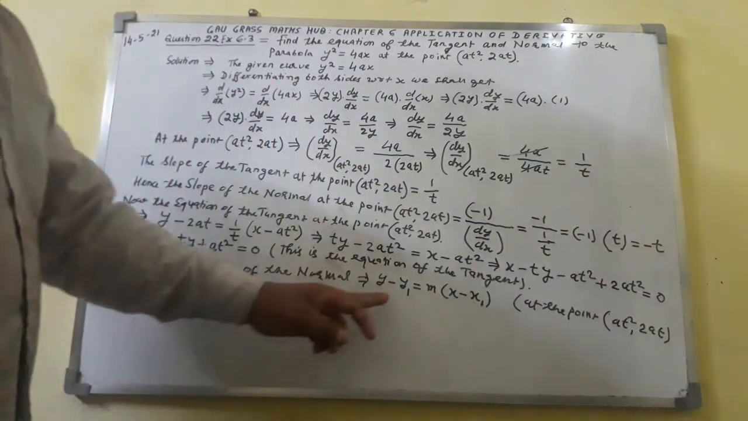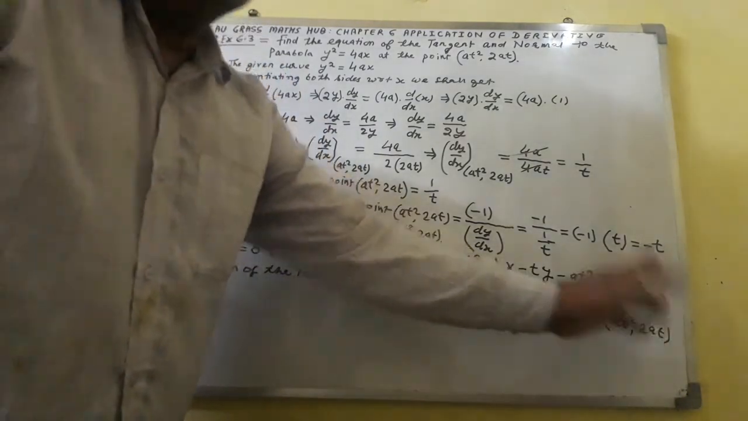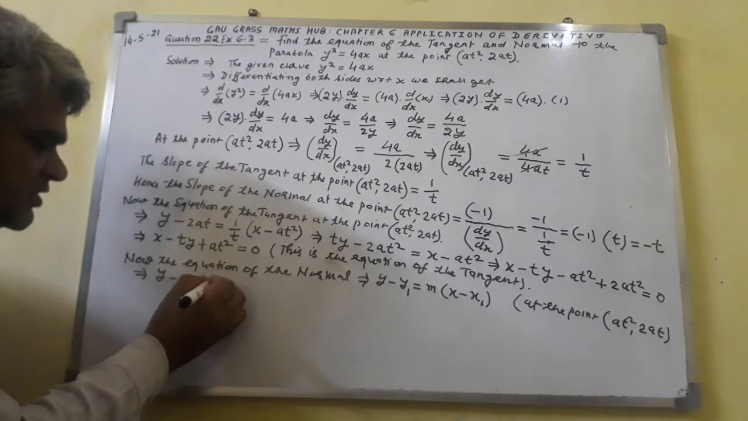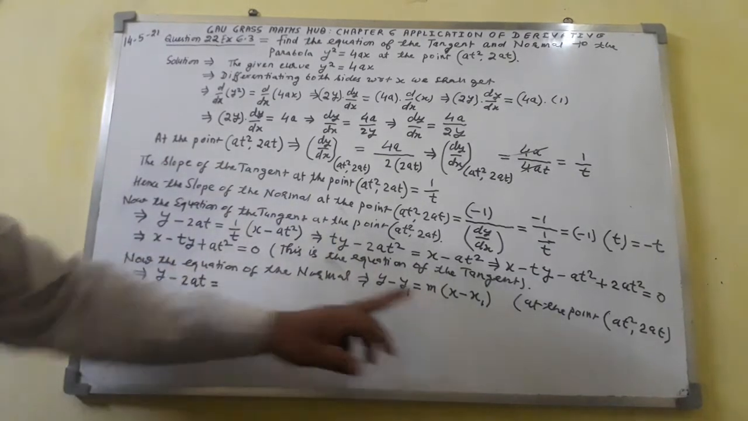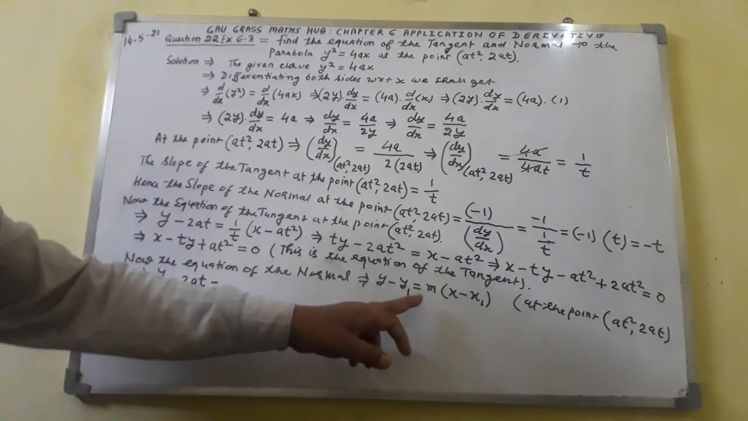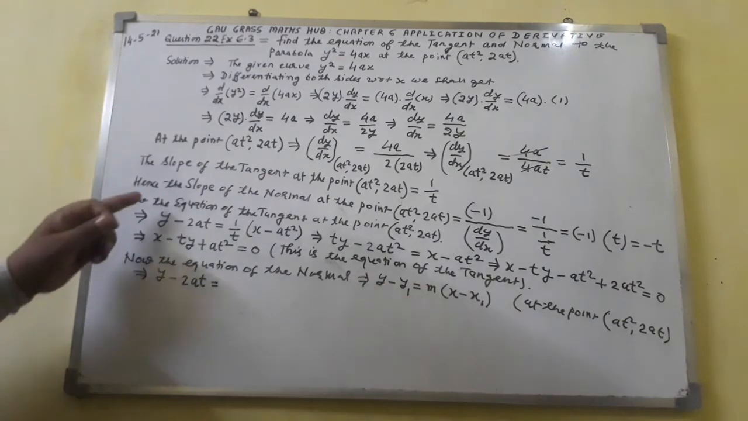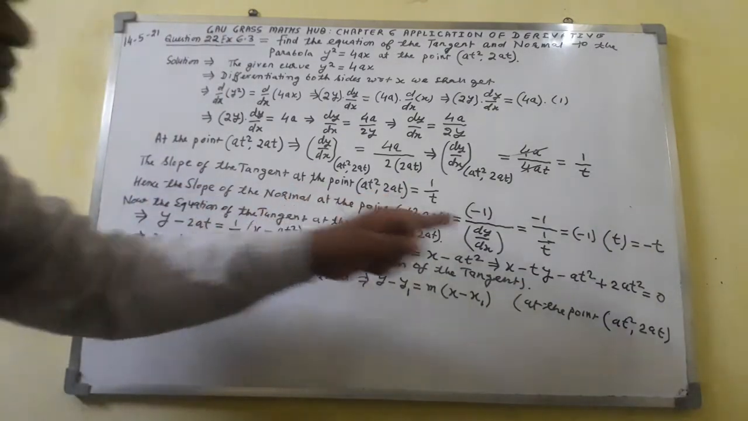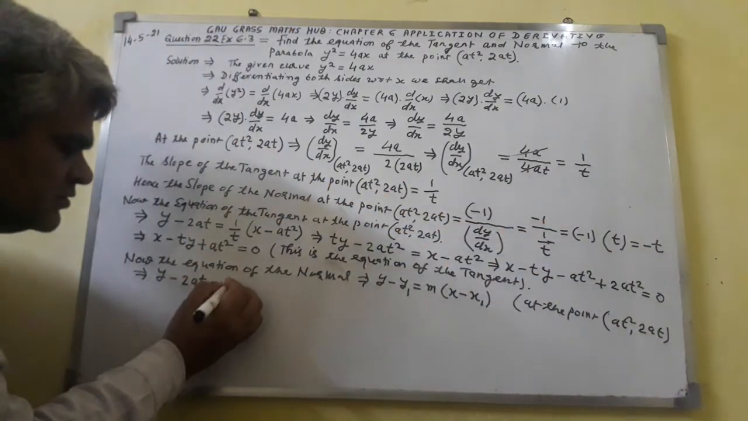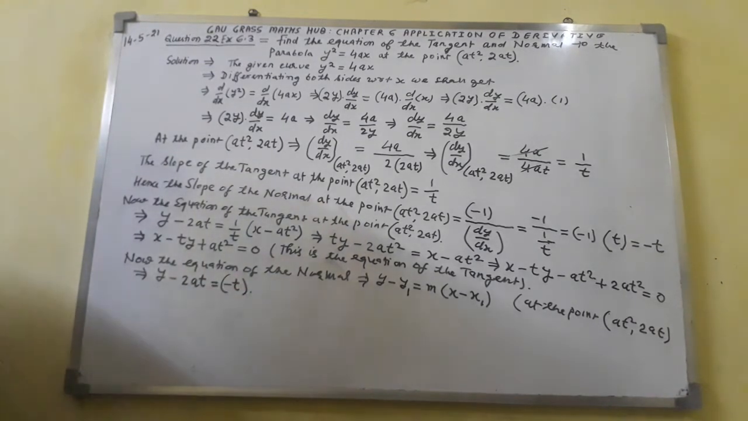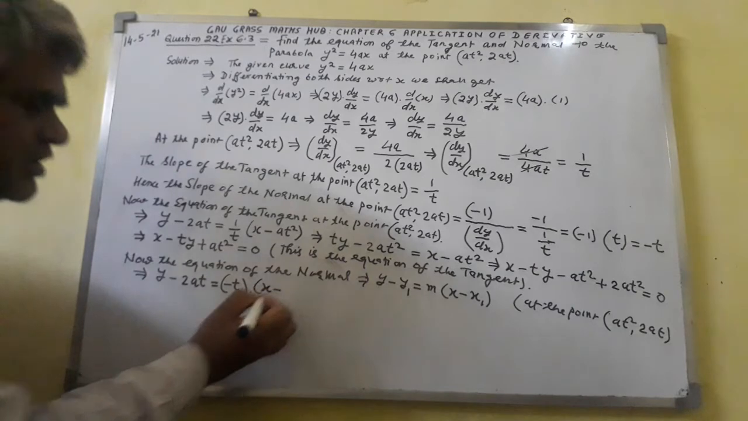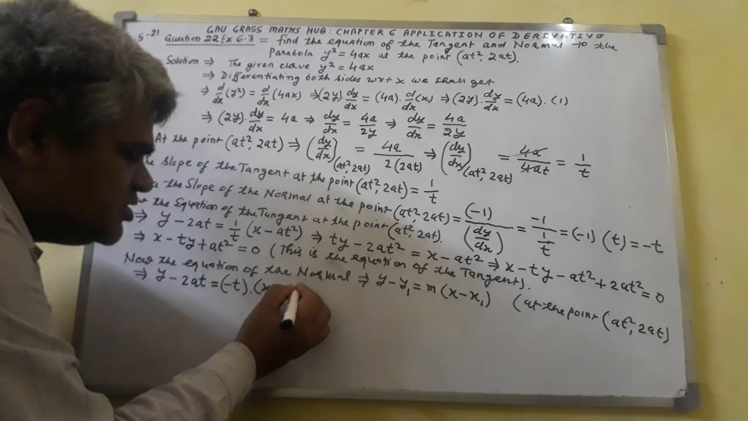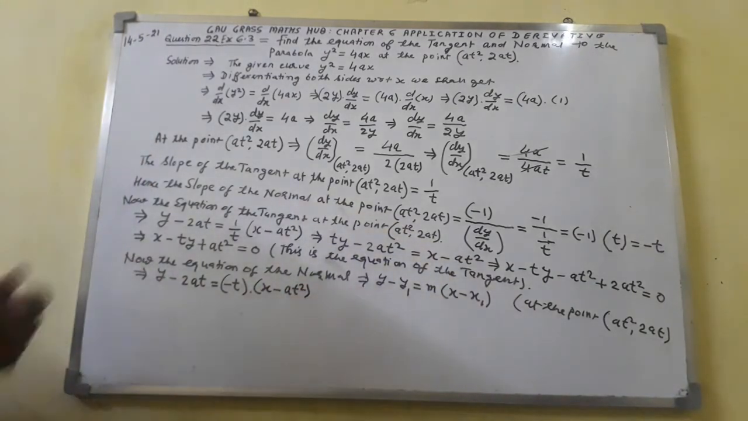So in place of y1 I shall write 2at. So y minus 2at equal to m. Here m will be the slope of the normal. The slope of the normal at the point we have got is minus t. So here I write minus t, times (x minus x1). In place of x1 I shall write at². So here I write at². Now simplify this one.